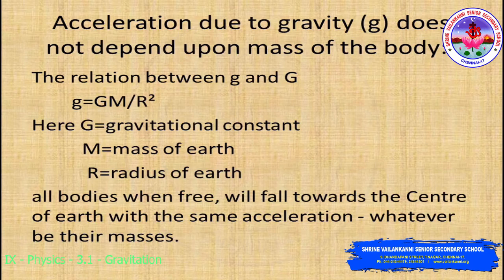We observe that the value of small g depends on the mass of earth and radius of earth. The mass of the body, small m, is nowhere involved here. So the acceleration due to gravity does not depend on the mass of the body. All bodies when free will fall towards the center of the earth with the same acceleration, whatever their masses may be.